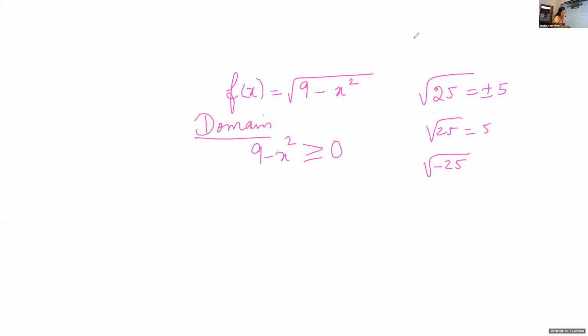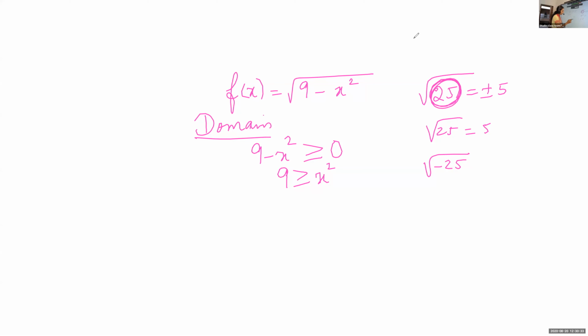The same procedure, only here you have to do it with inequality. The number inside the root should be positive or 0. So 9 minus x square is greater than or equal to 0.